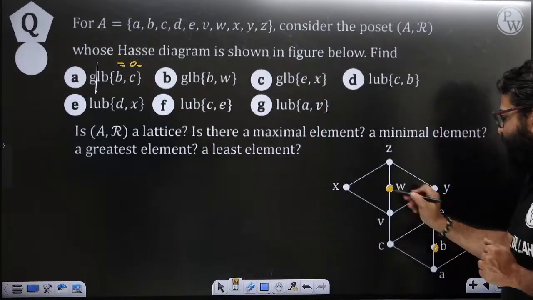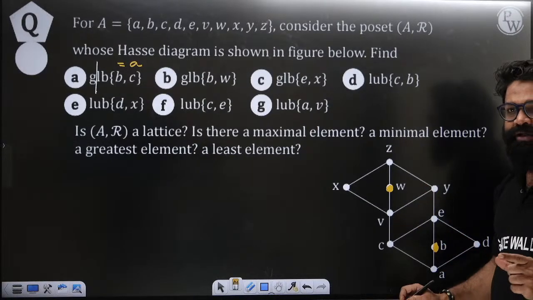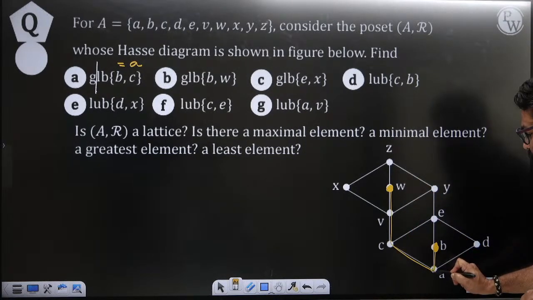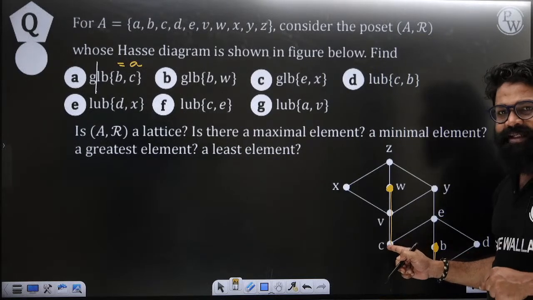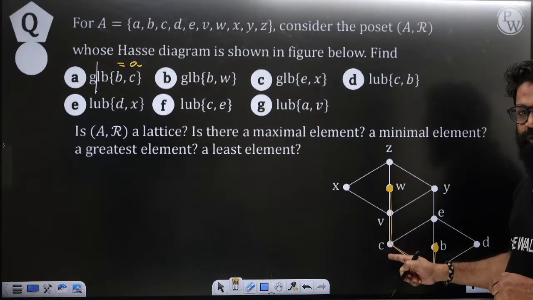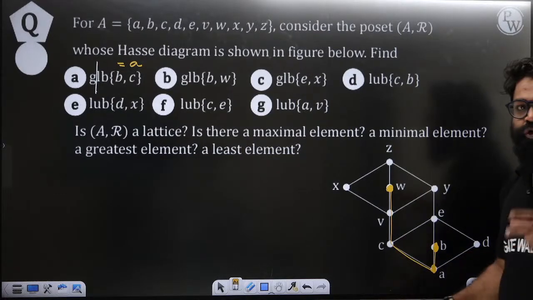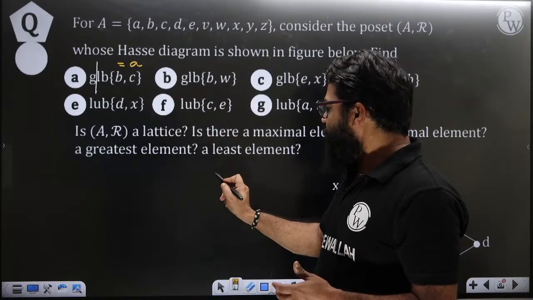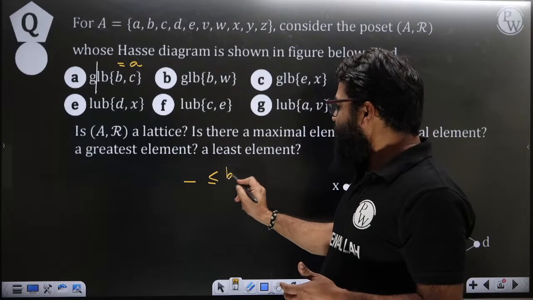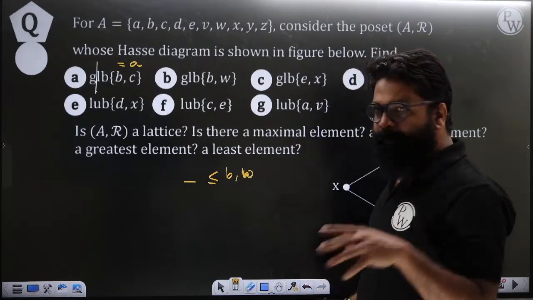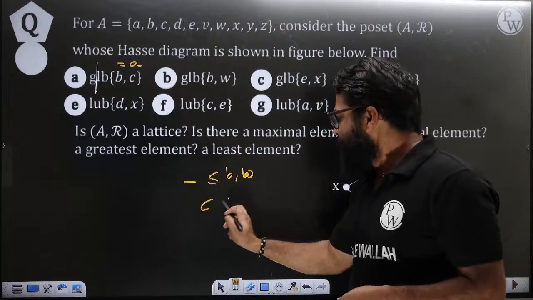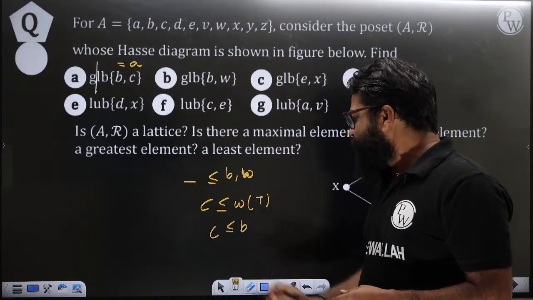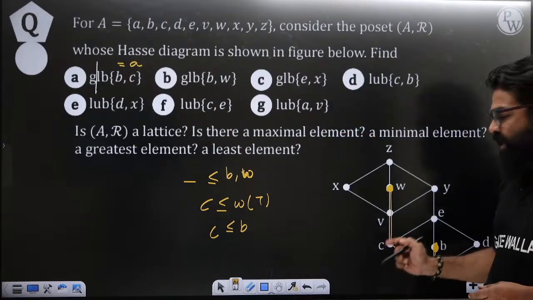Now as you can see, this is W, this is B. First you have to find the lower bound of B comma W. Till here, where it is matching, it is matching over here. You cannot take C, because C is a lower bound of W, but there is no relation between C and B. If you want the logical explanation, in terms of a lower bound, you have to write an element which should be related to both B and W. Suppose you write C here. C is related to W, so for that statement it becomes true. But can we say that C is also related to B? No, C is not related to B. So we cannot write C over here.